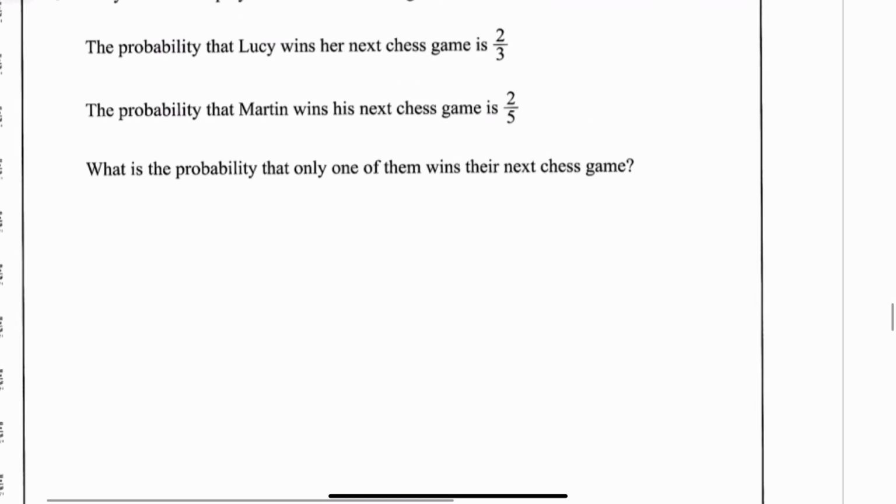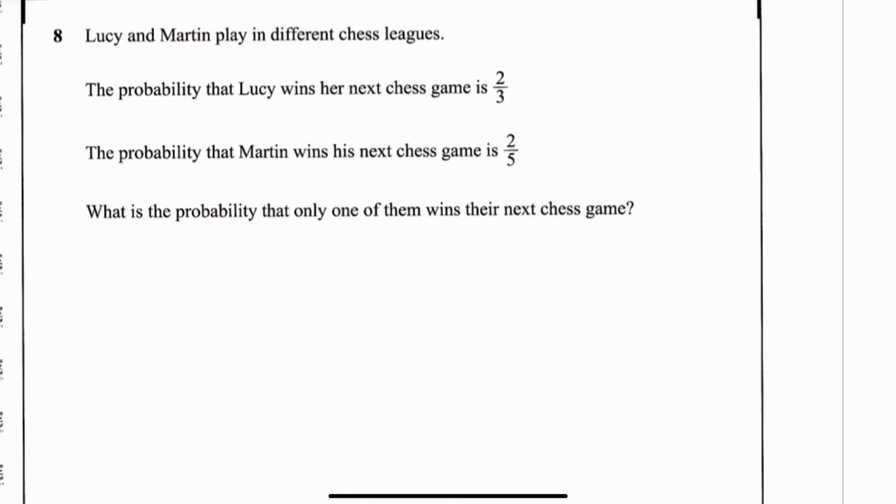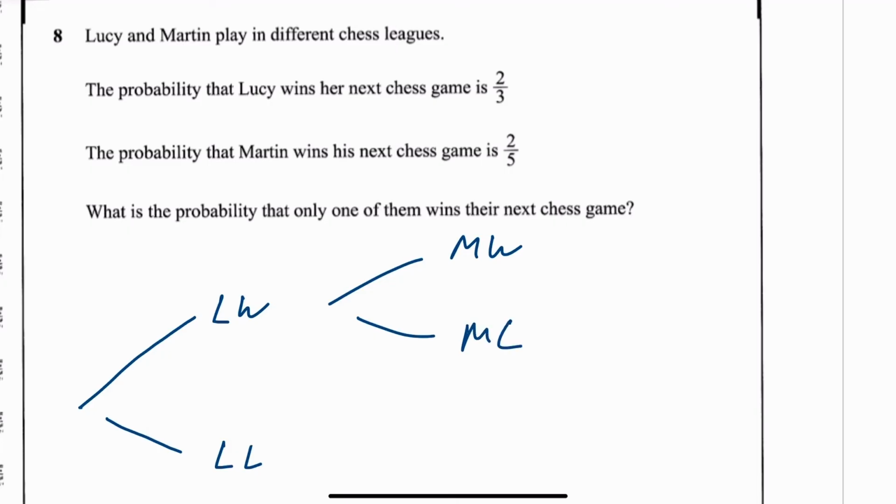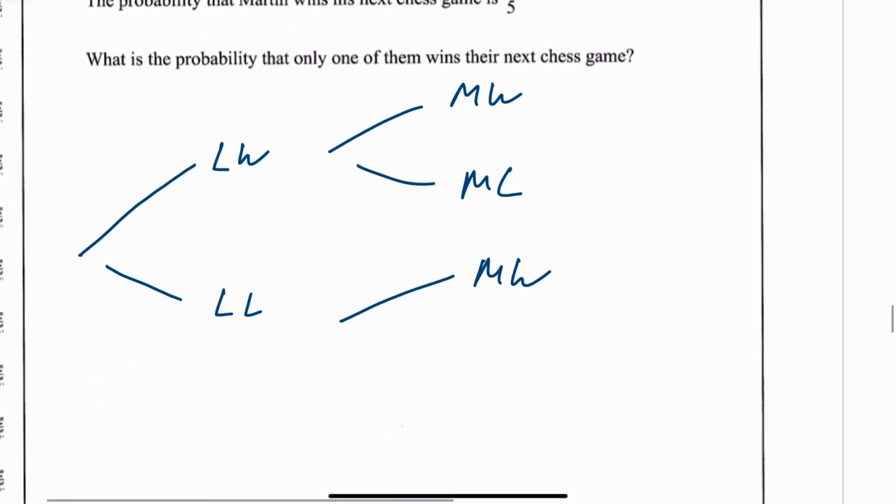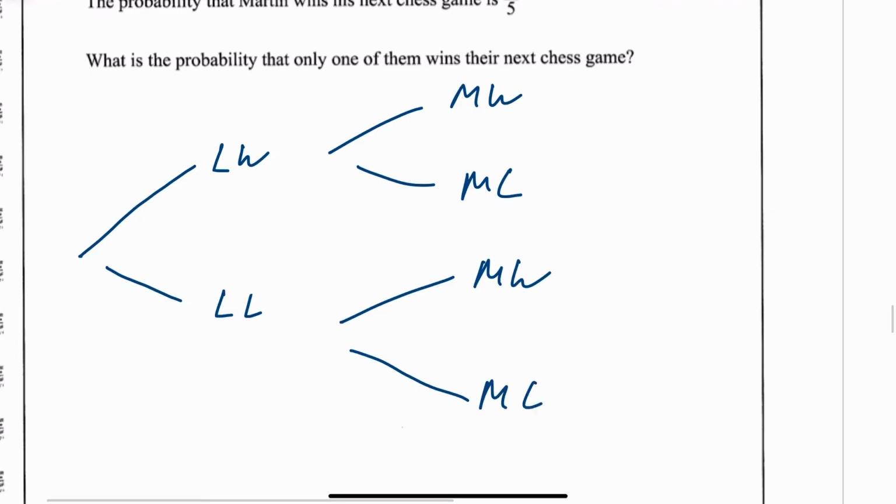Probability one again here says Lucy and Martin play in different chess leagues. The probability that Lucy wins her next game is 2/3. Probability that Martin wins his next game is 2/5. What is the probability that only one of them wins their next chess game? Right, I would just do a wee diagram for this. So we've got Lucy wins and Lucy loses. Martin wins. Martin loses. Lucy wins is 2/3, so she loses is 1/3. Martin wins is 2/5, so he loses is 3/5.